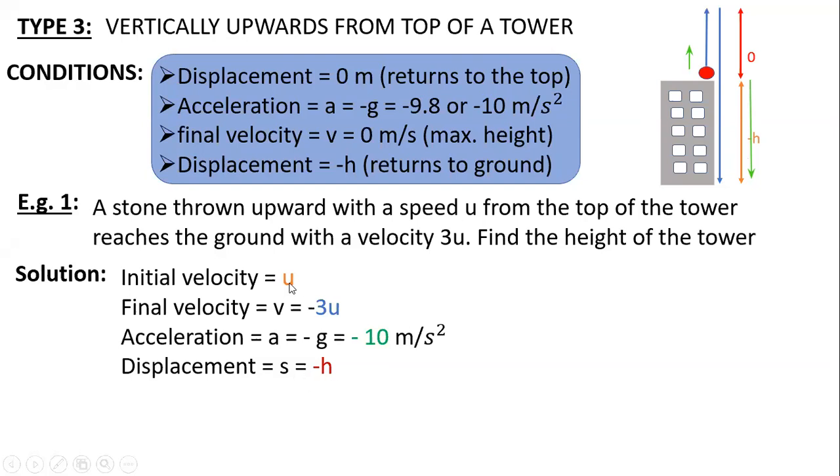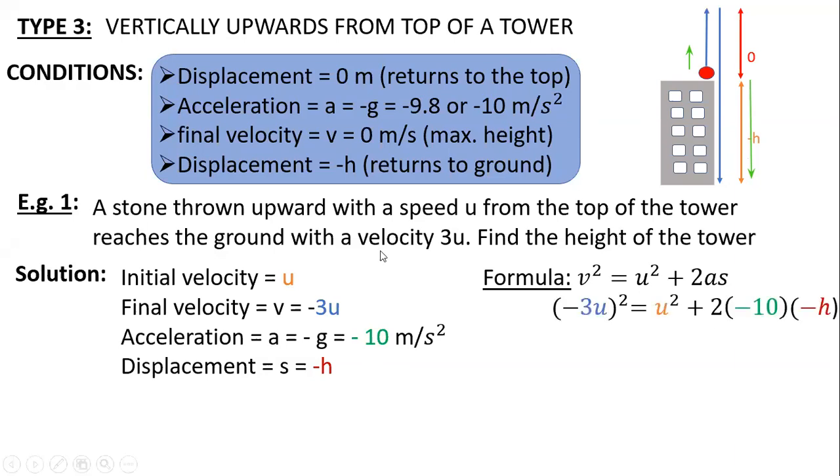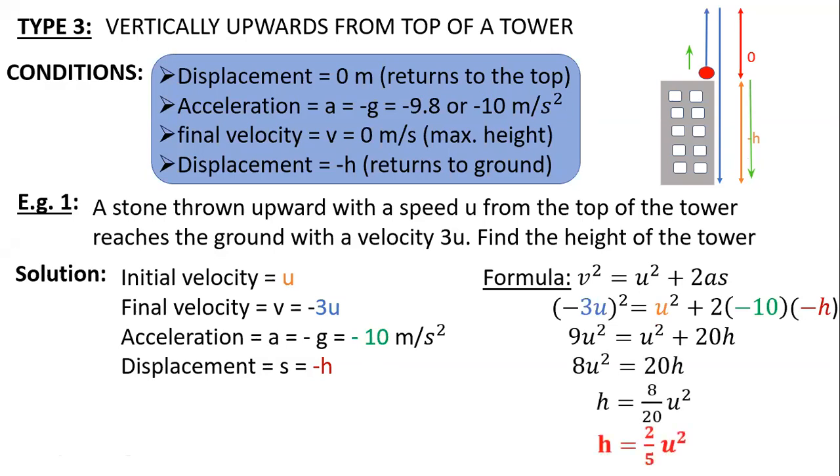So we have a relation between u, v, a and s, which is your third motion equation. If I substitute in this equation, you directly get 9u square equals u square plus 20h, which gives the value of h as 2 by 5 u square, in terms of u.